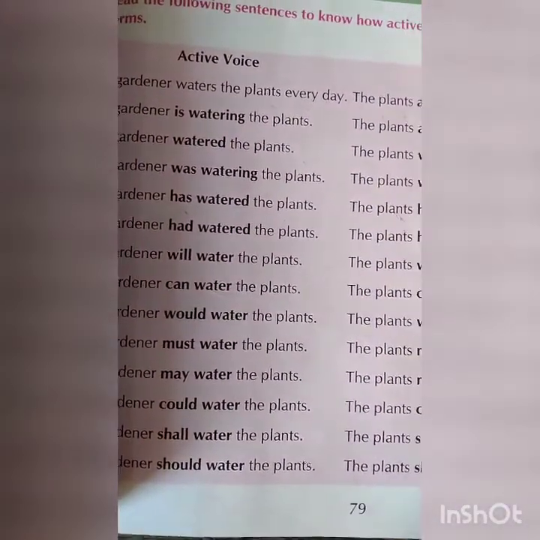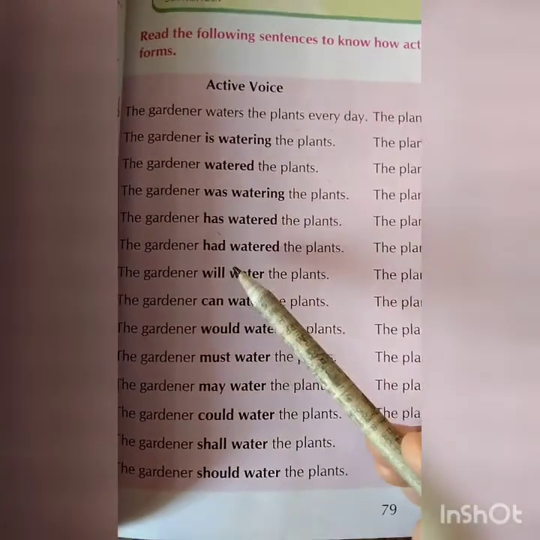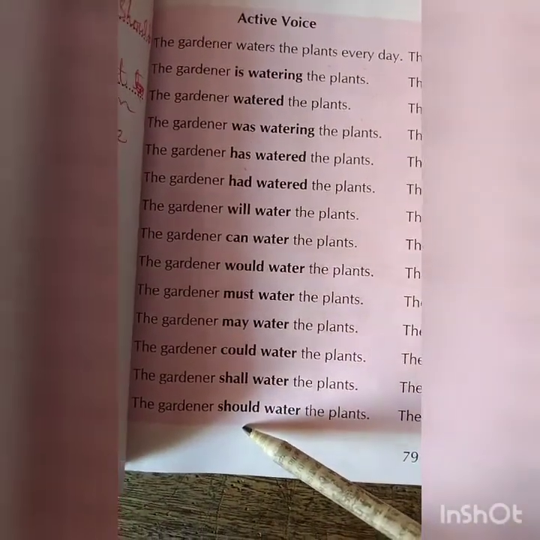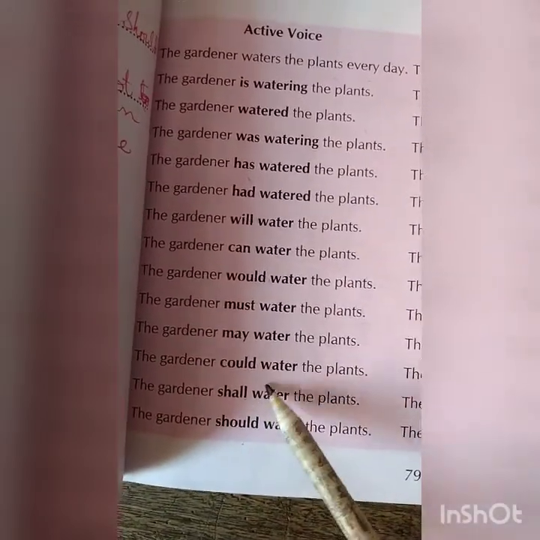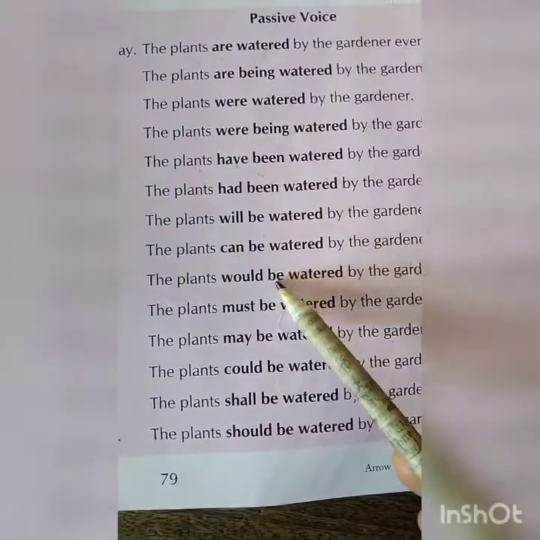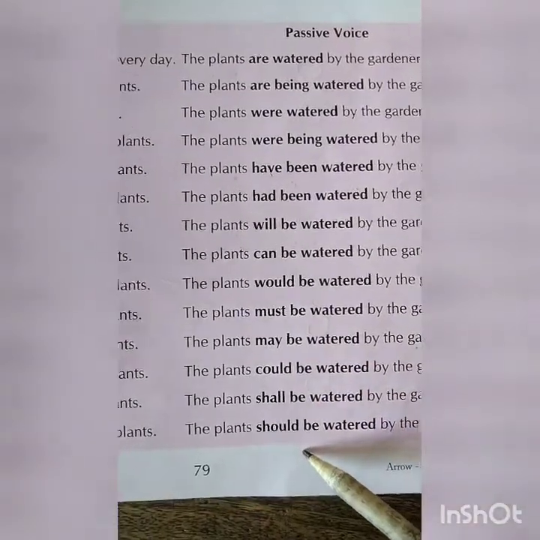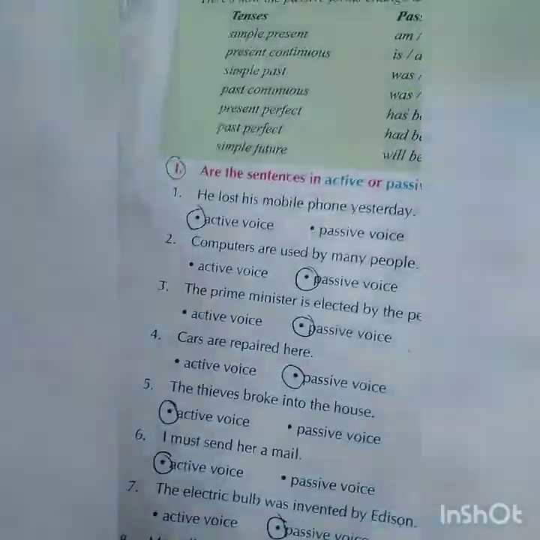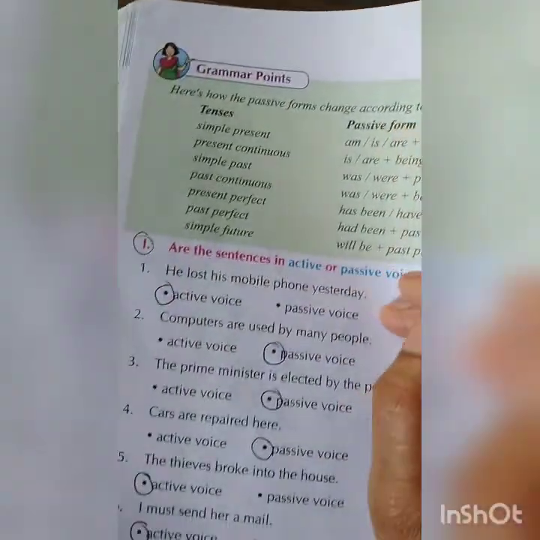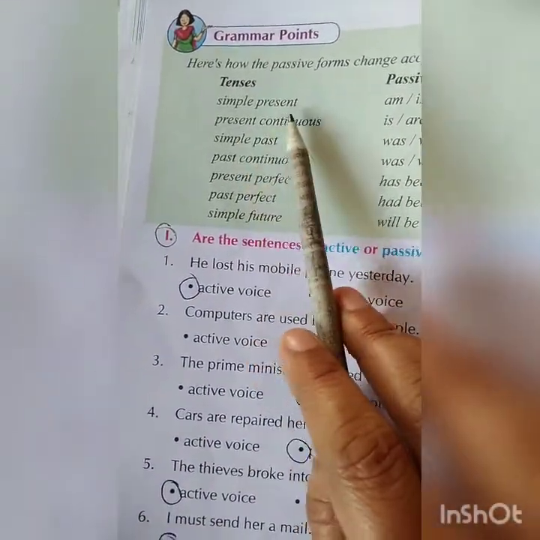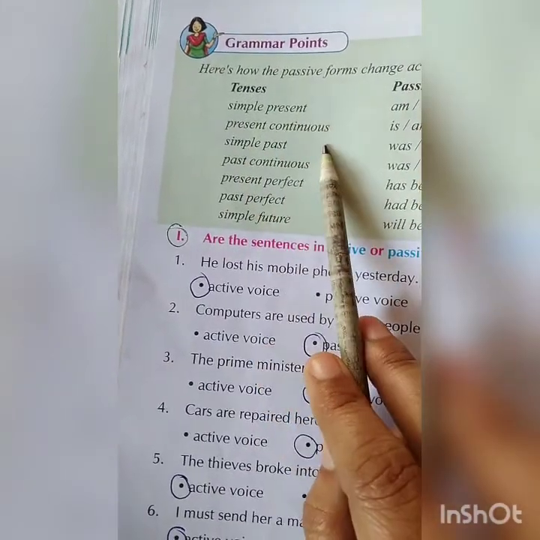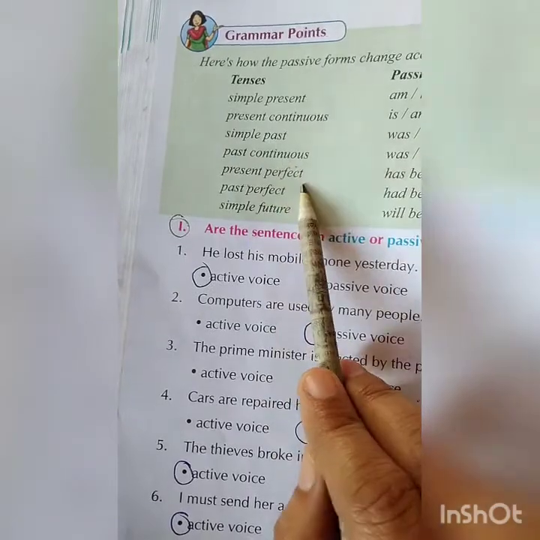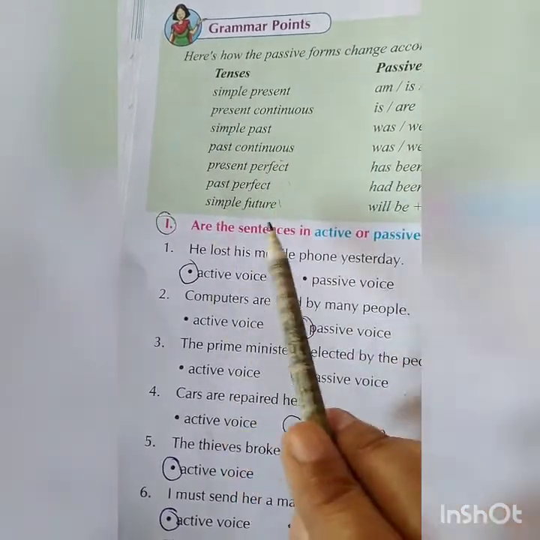Future tense. You can see over here the will, can, would, must, may, could, shall, should. Modal verbs are used and be is used after the modal verbs. Now the tenses, passive forms change according to the tenses. Now how many types of tenses? Simple present, present continuous, simple past, past continuous, present perfect, past perfect and simple future.